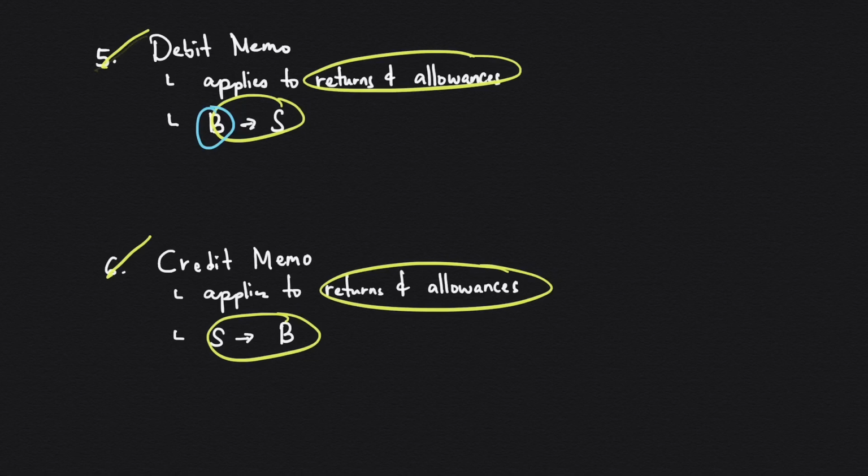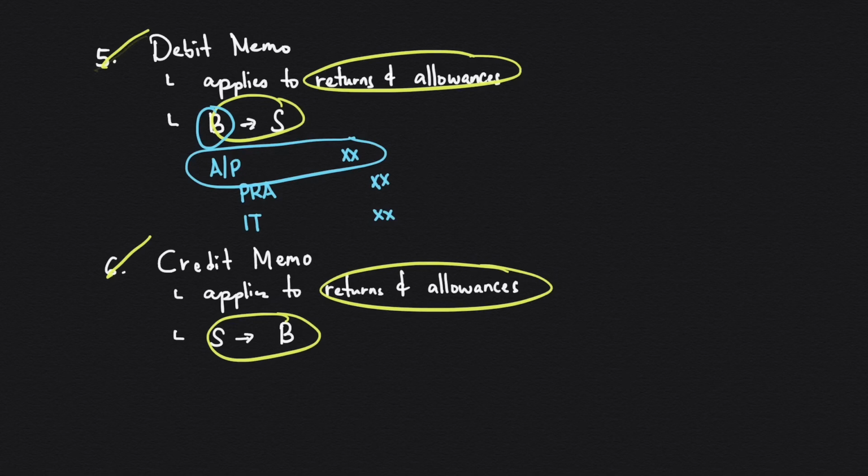To illustrate, the entry of the buyer here would be debit accounts payable, credit purchase returns and allowances, and credit input tax. The debit to accounts payable here is the reason for the name. And the other name for debit memo is debit note or debit memorandum.